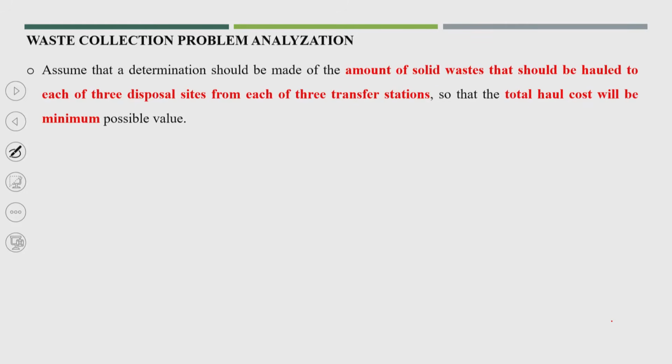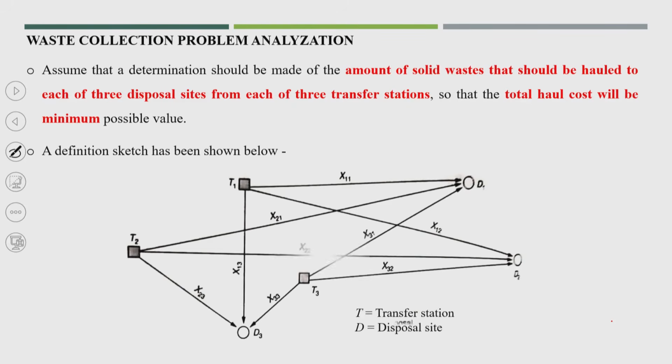So, assume that the determination should be made of the amount of solid waste that should be hauled to each of 3 disposal sites from each of 3 transfer stations, so that the total haul cost will be the minimum possible value. This is one example given. We have 3 transfer stations, T1, T2 and T3, and 3 disposal sites, D1, D2 and D3. Now, they are connected, because we have to see that.